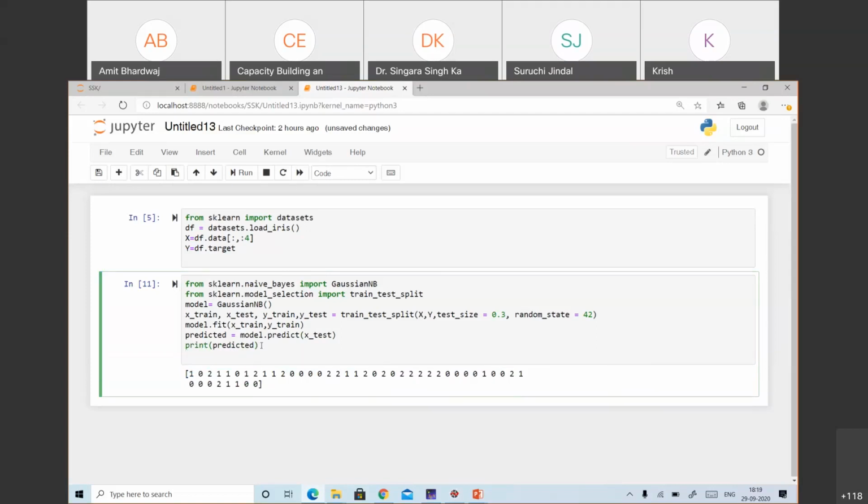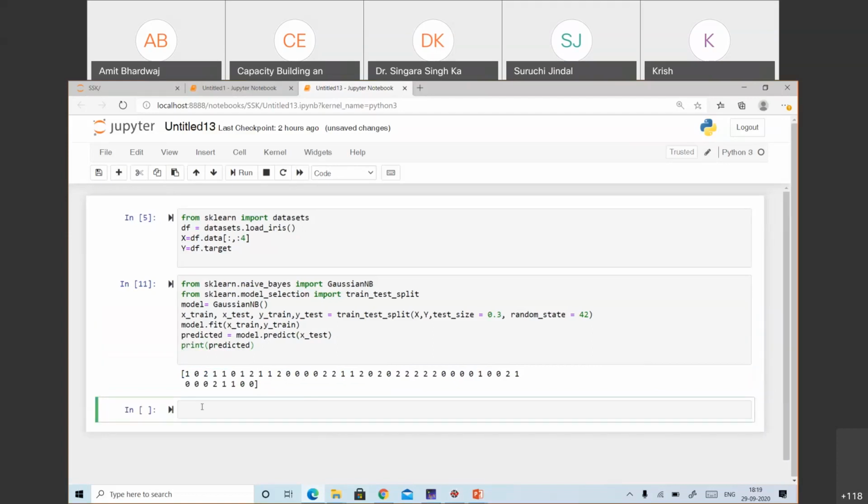Okay. So now we can check the accuracy. Just directly we can check the accuracy. To check the accuracy, I have included it in the previous program also.